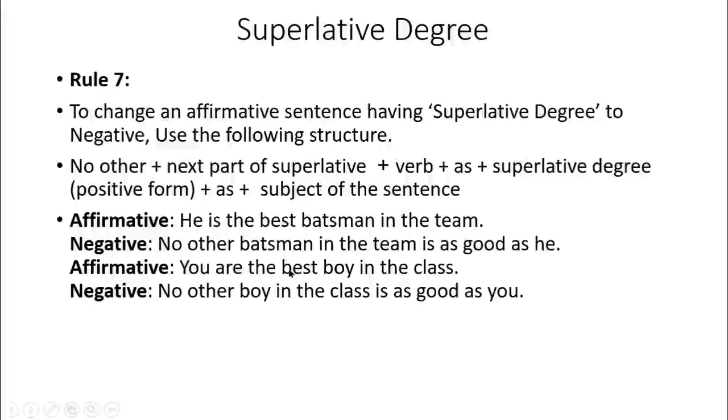Okay, you are the best boy in the class. So according to the structure we have to write down no other first, then the next part of the superlative degree. So here we have boy in the class, no other boy in the class, then the verb is, then according to the structure as, and the positive degree of the superlative form, the best is good, then as, and the subject is you. No other boy in the class is as good as you.